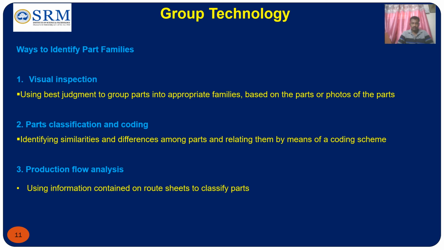The second method is the parts classification and coding method, in which the similarities are identified among parts and related by means of coding schemes. This is a very good method, but it is time consuming. We are going to discuss this in future. The third method is an analytical method, called the production flow analysis method or PFA method, which uses information contained on route sheets to classify the parts. These are the three methods of identifying part families: visual inspection, parts classification and coding, and production flow analysis.